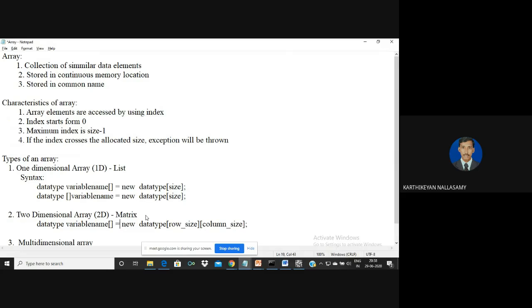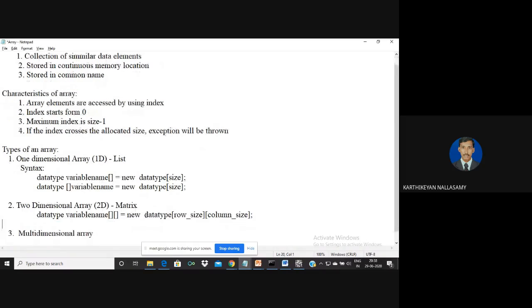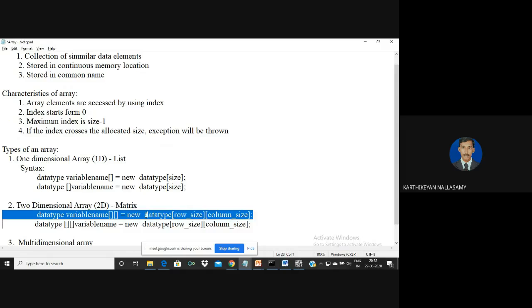Here you represent it within double square brackets, which we call the subscript. Even we can define it in reverse also. So these two declarations mean the syntax is equivalent.